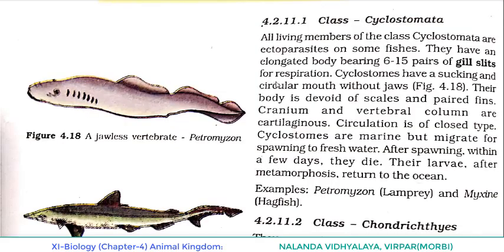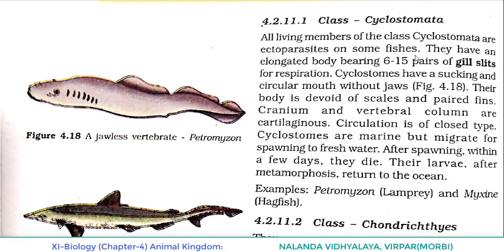Okay, let's see. All living members of the class Cyclostomata are ectoparasites on some fishes. See the first point, what we are saying about Cyclostomata. All living members of the class Cyclostomata are ectoparasites. They are living on the host body.